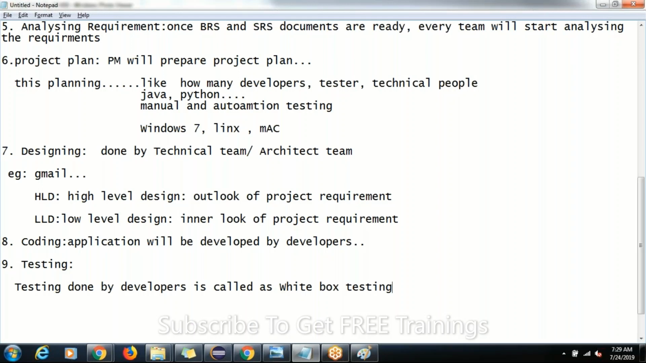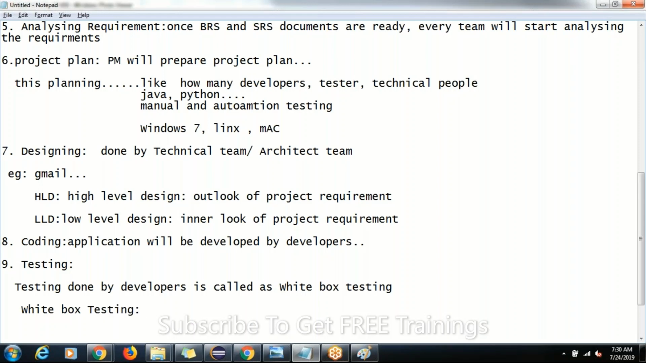In the same way, the developer also, before giving it to the testing team, will test their own code. That testing is called white box testing. And under white box testing, we have two levels here.